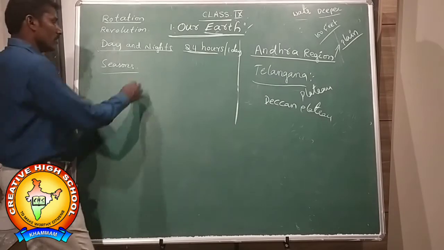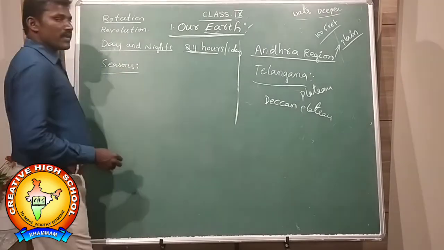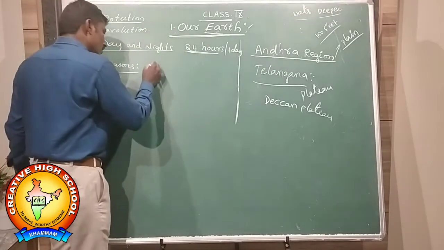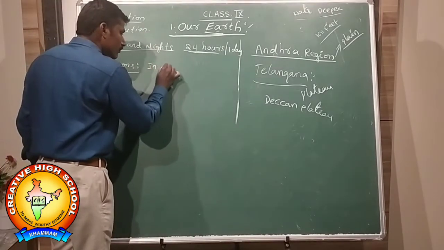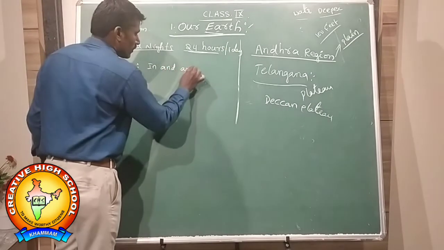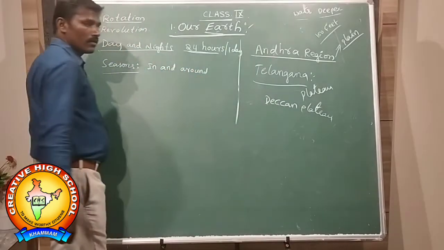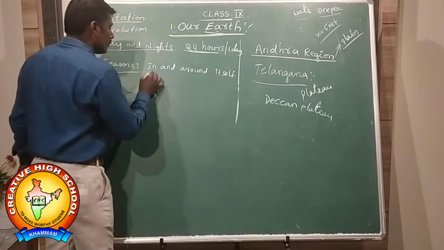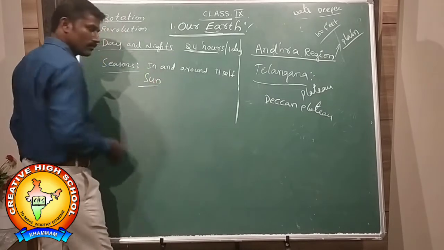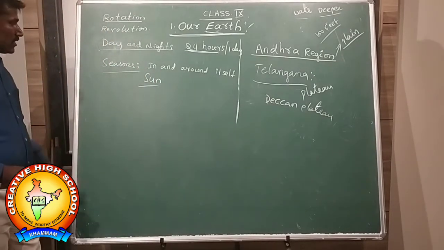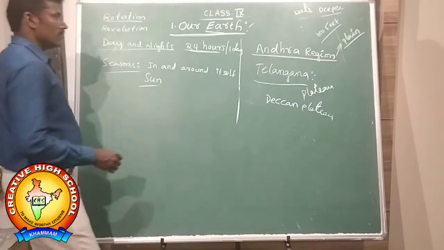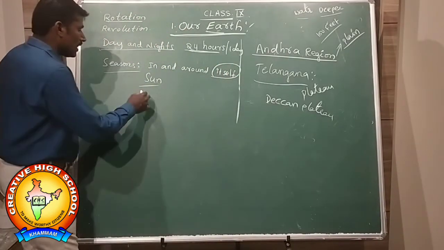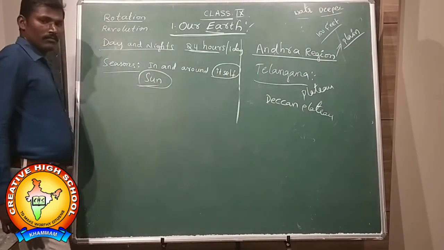And at the same time, the earth is also moving around the sun. It's moving around itself, and as well as it is also moving around the sun.